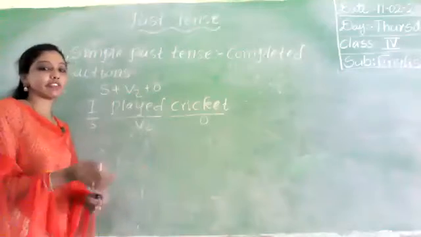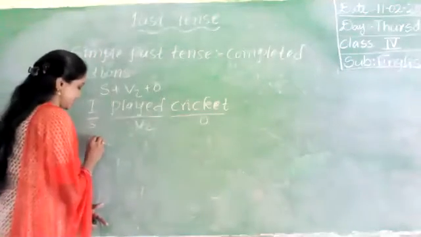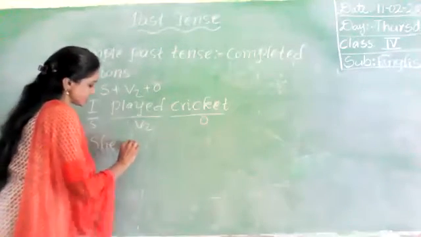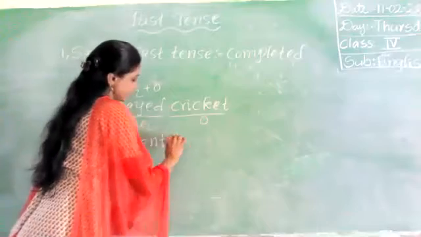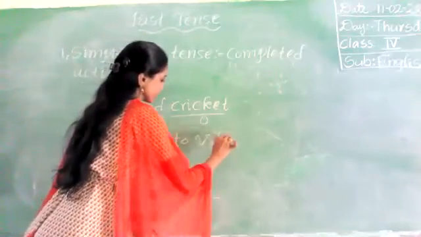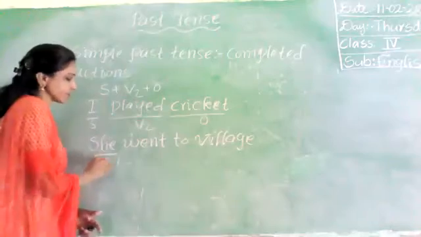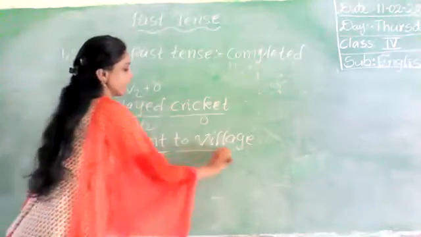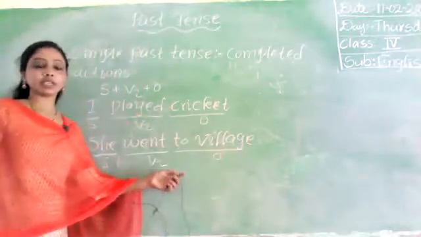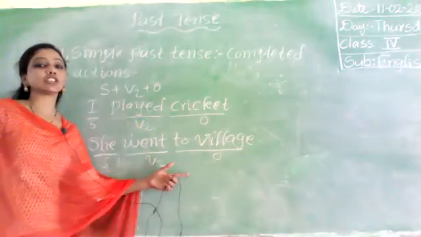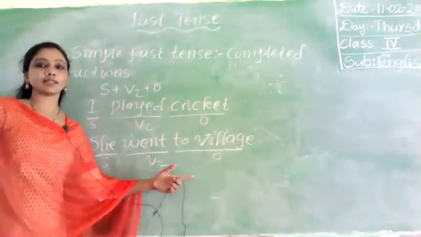One more sentence. I went to village. Or she went to village. She went to village. She is the subject, verb two, and this is the object. Is it clear, students? So all the completed actions we will discuss in the simple past tense.